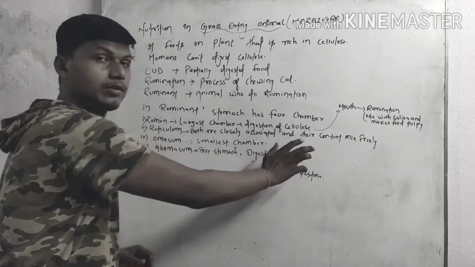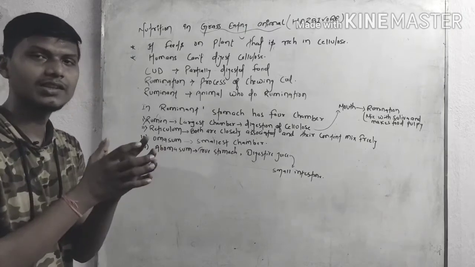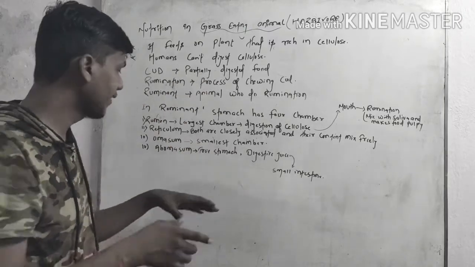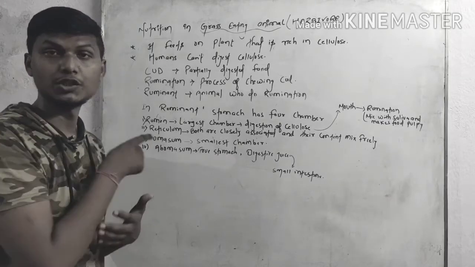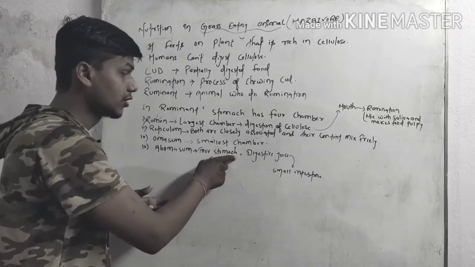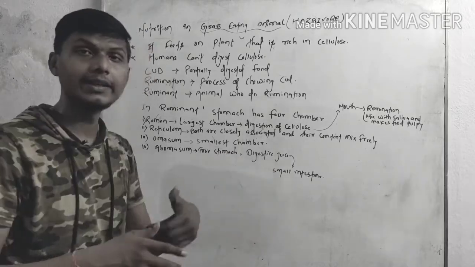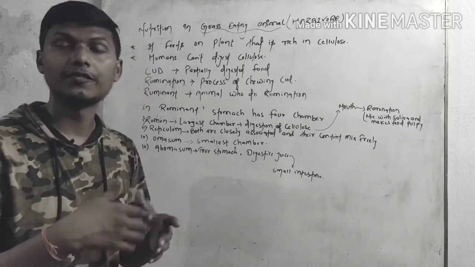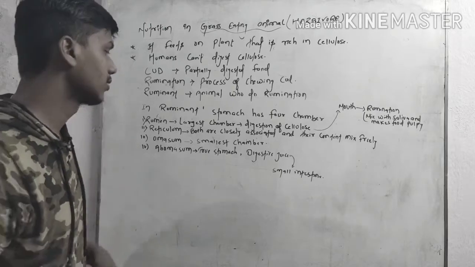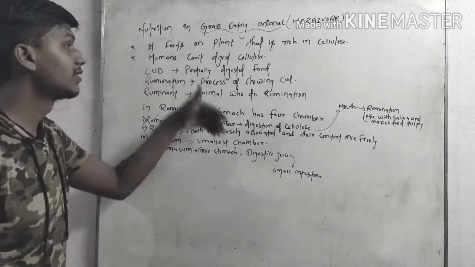After reticulum, the food is sent to omasum, which is the smallest chamber, and then it is sent to the fourth chamber, abomasum, the true stomach because it contains digestive enzymes. Then it is sent to the small intestine where the absorption of food takes place, as we have studied in human beings. Now we will see it again.